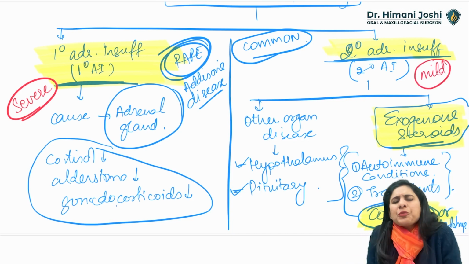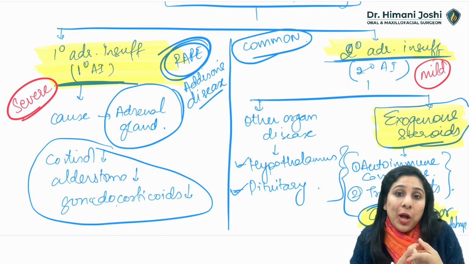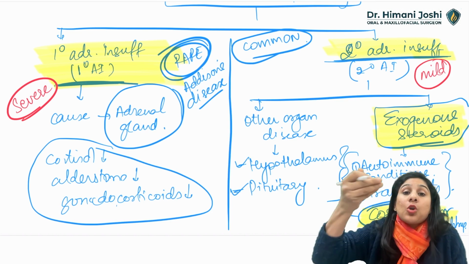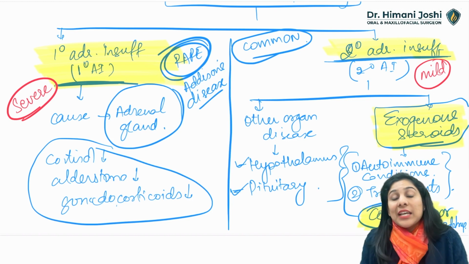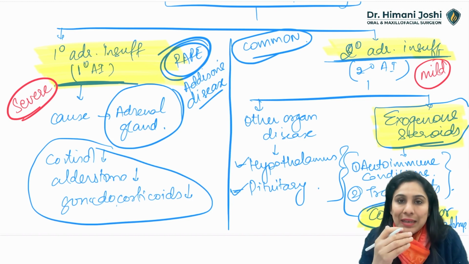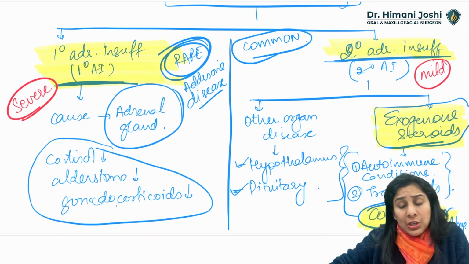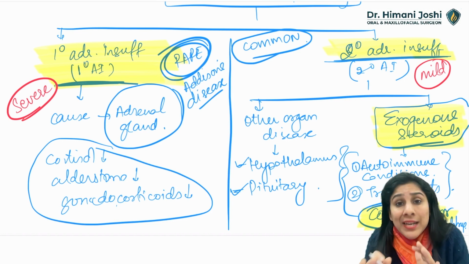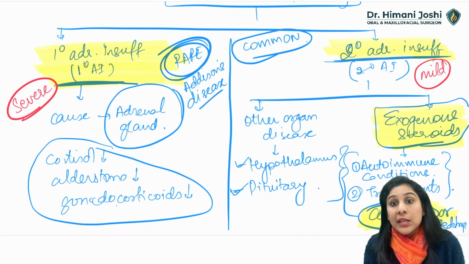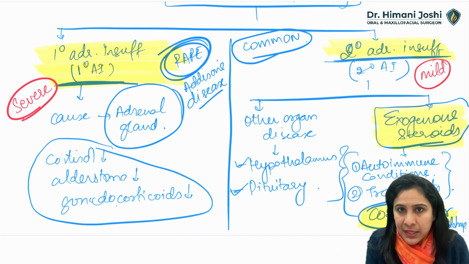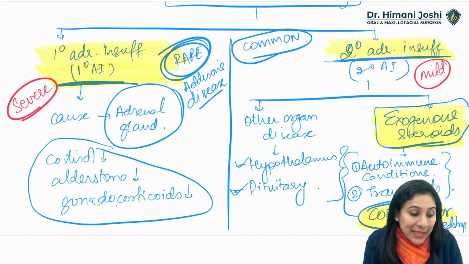Why? Because even if in the HPA axis cortisol is suppressed, first of all, the patient is already taking exogenous cortisol. So his baseline level is there. Plus, even if there is a stressful situation like a surgery or an infection, the other cortical hormones are still being produced. The mineralocorticoids are still being produced. So it is not that there will be such a severe crisis like primary AI. So the crisis will be much, much less, mild.